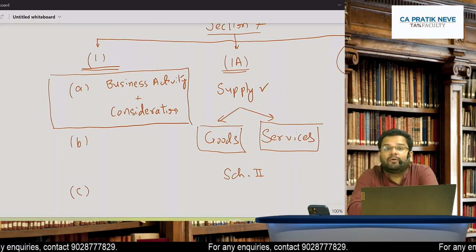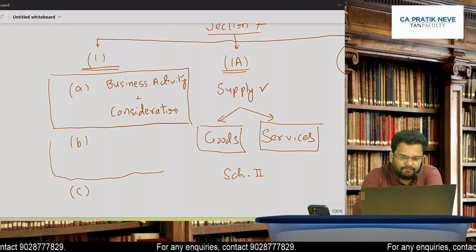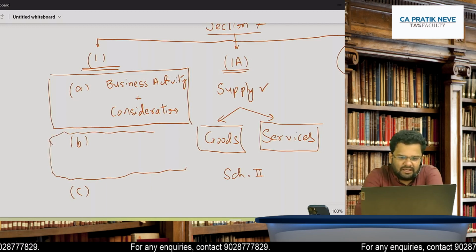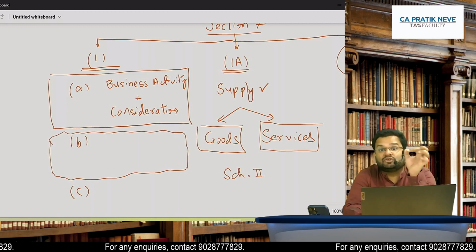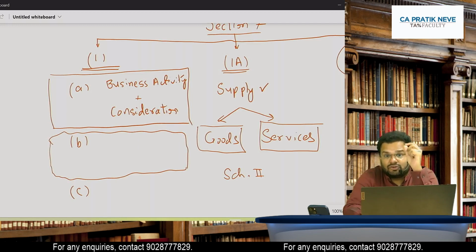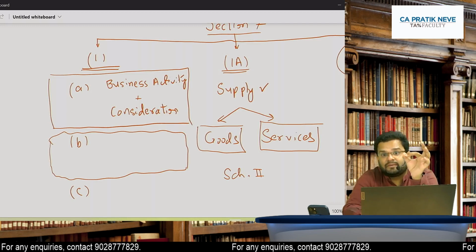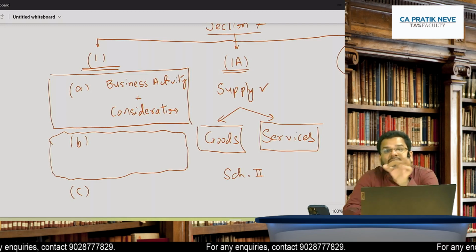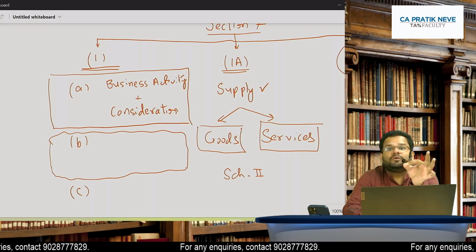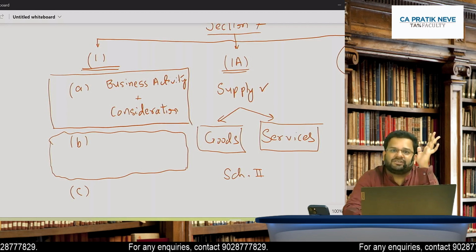Yes. What about B clause? What is B clause? B clause says that there should be import of services. Yes, there should be import of services. Now important point is, it may not be for the purpose of business, but it should be for consideration.